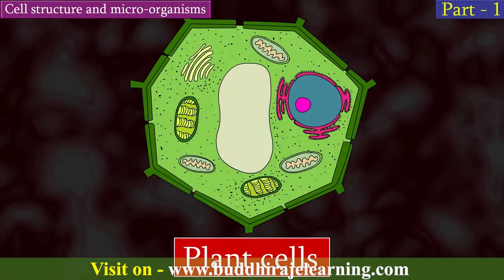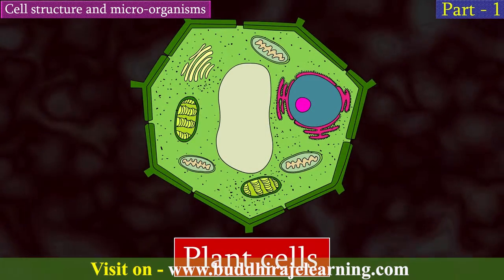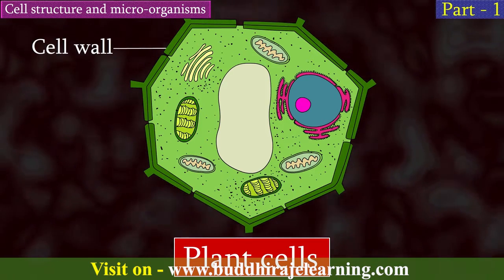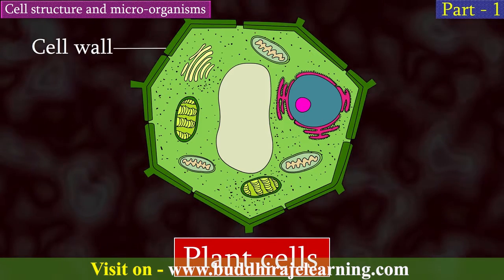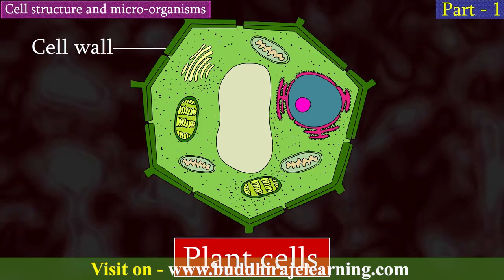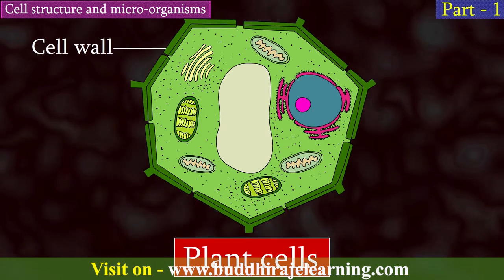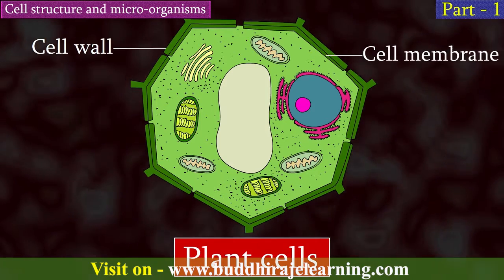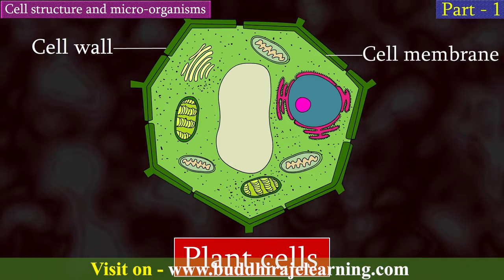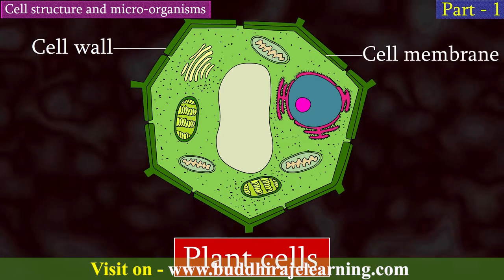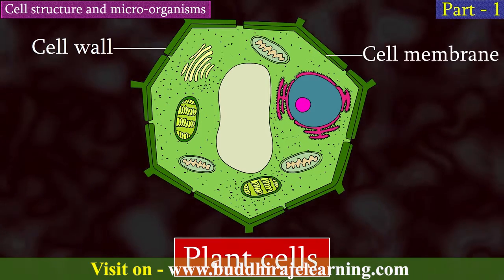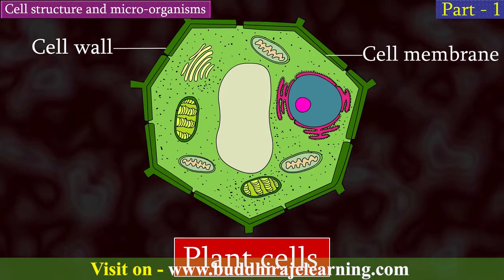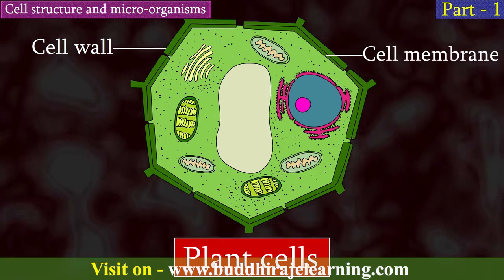The plant cell has four main parts. The cell wall. This is the outermost covering of the cell. This is formed of cellulose. This is present only in the plant cell, not in the animal cell. Cell membrane. This is also called plasma membrane. This is just inside the cell wall. This is a kind of thin covering. This is extremely delicate and flexible.